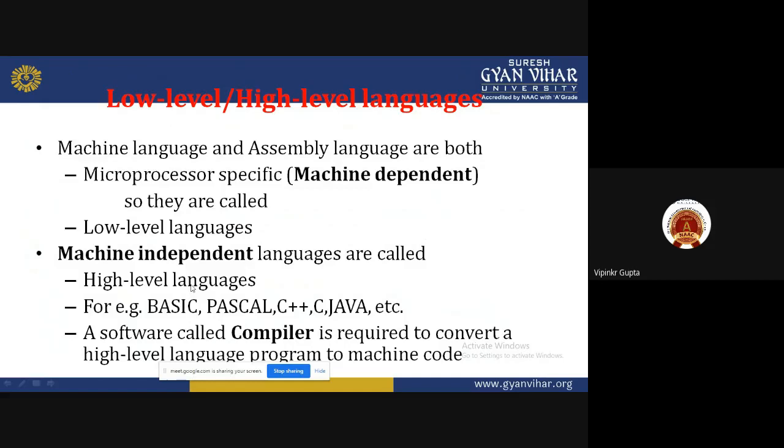A software called a compiler is required to convert a high level language program to machine language. In assembly to machine level, an assembler is used, and for high level to machine level language, a compiler is used. The compiler compiles the data and converts it into machine level. So that is the difference.